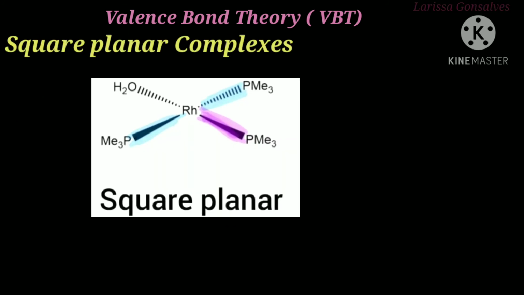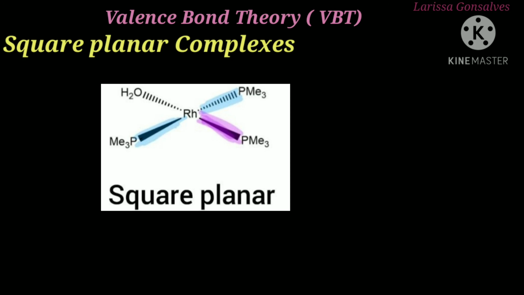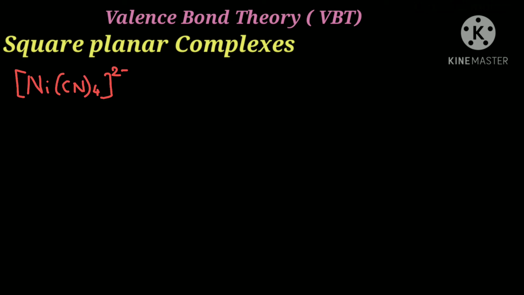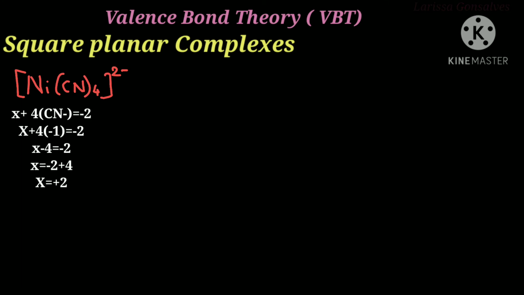Next is the square planar complex, and the example is [Ni(CN)4]2-. So again, start with the first step, that is finding the oxidation state of the central metal ion, nickel. In place of nickel we are going to write x plus 4 times CN is equal to minus 2. On solving, we get x plus 4 times CN, where CN is minus 1, so it will be 4 into minus 1 is equal to minus 2.